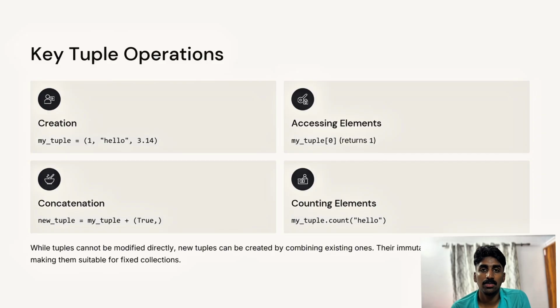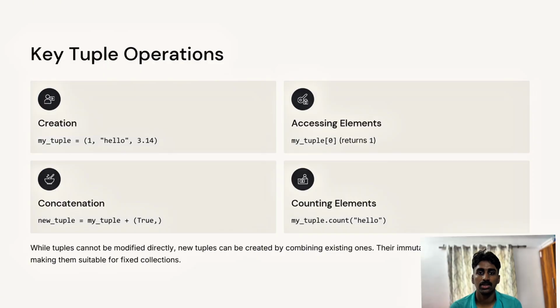So let's check how tuples are created. Tuples are created by enclosing comma separated values within parentheses. For example, an empty tuple is an open parenthesis followed by a close parenthesis. Next we are going to look at the basic operations of a tuple. First one, accessing of Python tuples. Next, concatenation of tuples, slicing of tuples and deleting of a tuple.